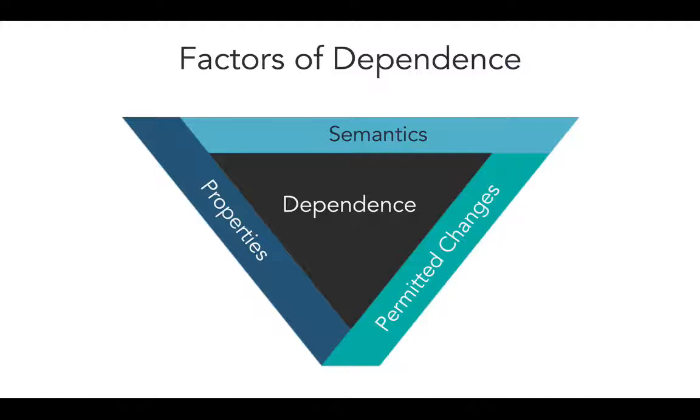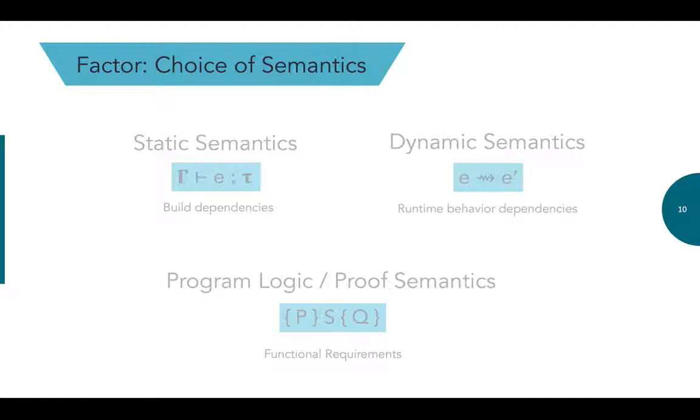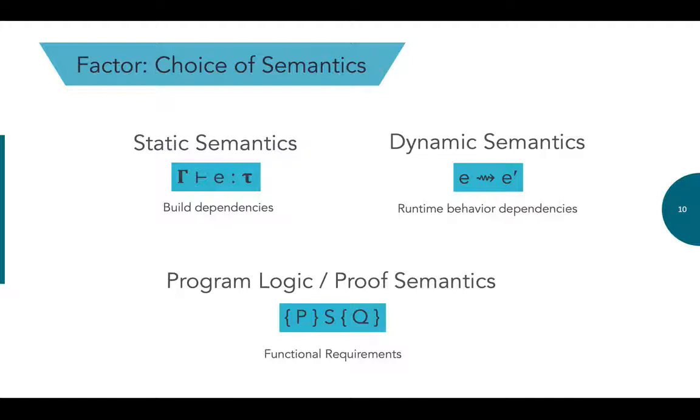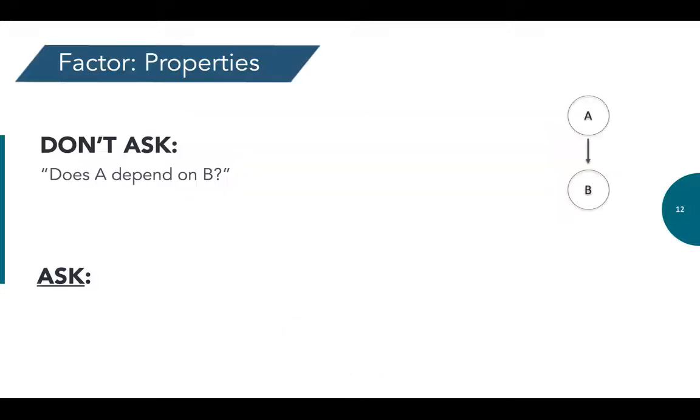The first thing to notice is that there actually are many versions of dependence, many different questions. And these can be given by 3 different parameters. The first parameter is the semantics of the program execution. For example, if you look at the static semantics of a program, the well-formedness, these can be used to formulate what are roughly build dependencies, whereas dependencies and the functional requirements roughly correspond to the program logic.